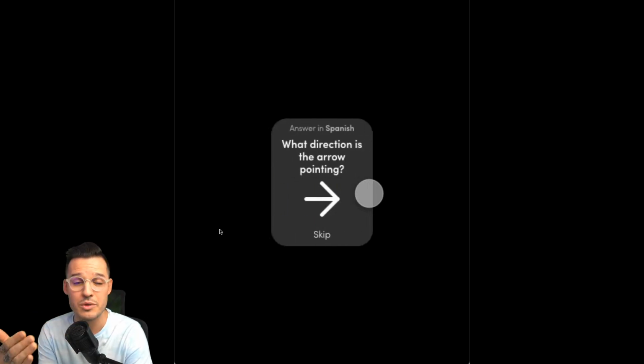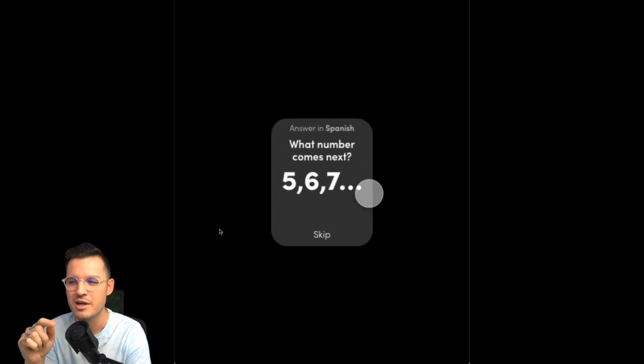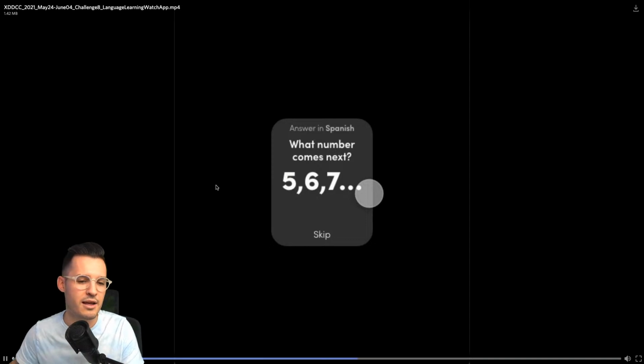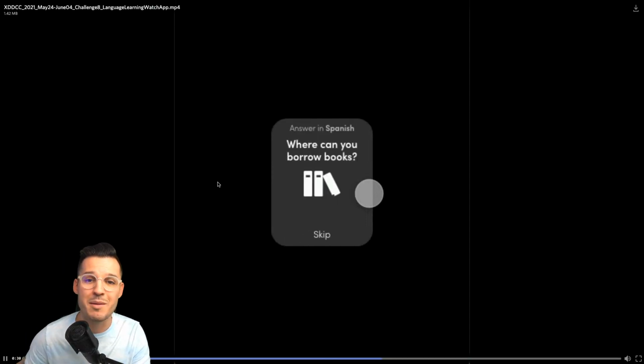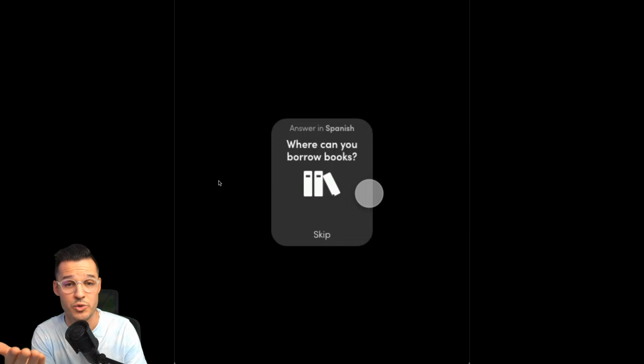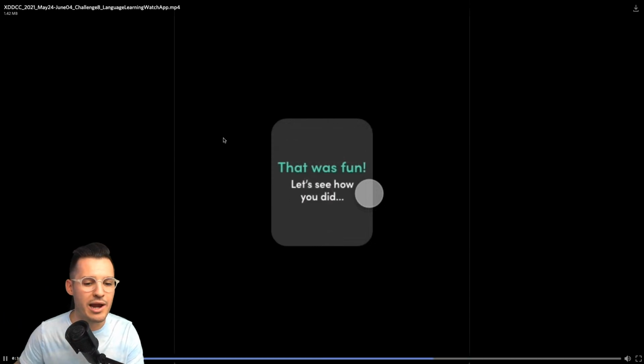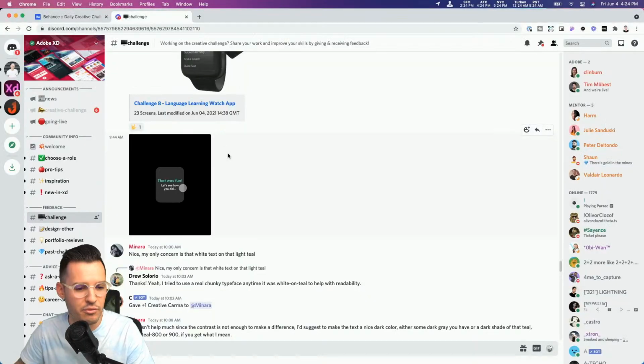So allowing people to use voice commands or voice triggers, but then also tap and skip if they want to. It's actually pretty common in a lot of these language learning applications, because maybe somebody can't use voice triggers right now. You might want to give them a different way to interact with your application. So that's really well thought through.